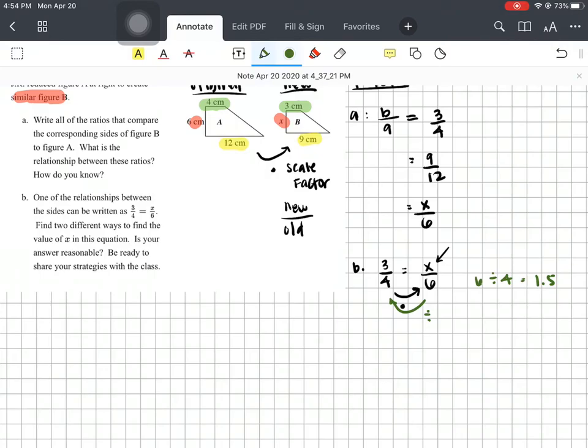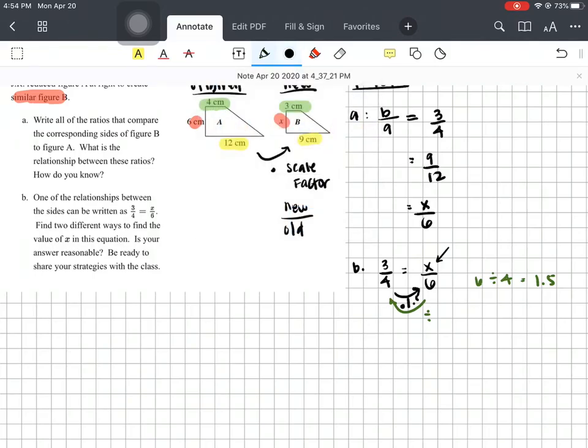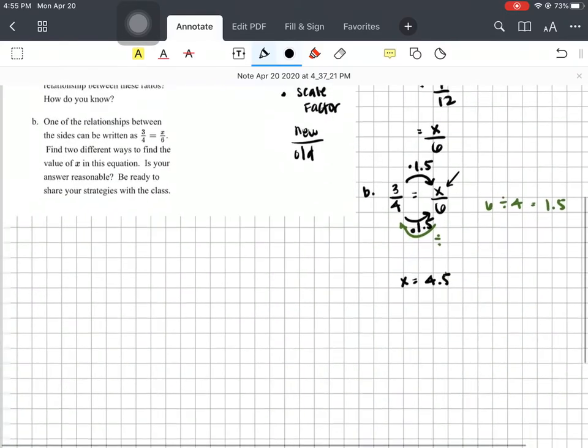So going from 6 to 4, we divide. Going the other way, we multiply. So instead of dividing by 1.5, you have multiplying by 1.5, right? So if I do that to my denominator, I do it to my numerator, times 1.5, and that will give me X. So 3 times 1.5, this will give me X equals 4.5. Okay?